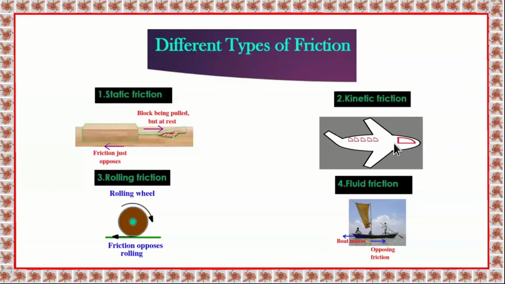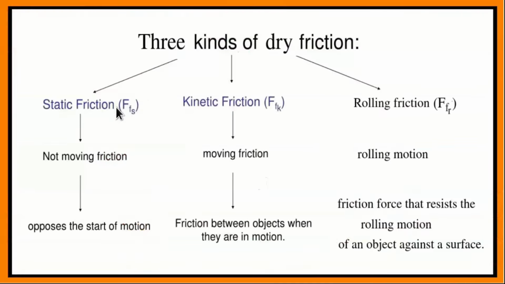Well, in this particular case, we have the aeroplane moving in the atmosphere. Rolling friction is the one where there is a rolling motion between the two surfaces. So we have static friction, kinetic friction, and rolling friction. Static friction, there is no movement. Kinetic friction, there is movement between the surfaces, and in rolling friction, there is a rolling motion.